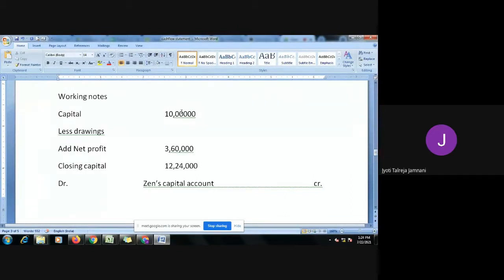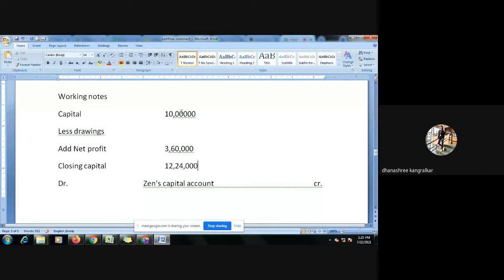Okay. So now you see here, we don't know drawings. So suppose drawings is 0, 10 lakh minus 0, 10 lakh plus net profit of 3 lakh 60. So how much should be the capital? 13 lakh 60, correct? Yes, ma'am. But how much is it? Only 12 lakh 24. So it is less than 13 lakh 60. Agree?